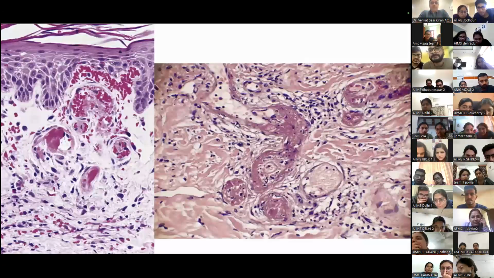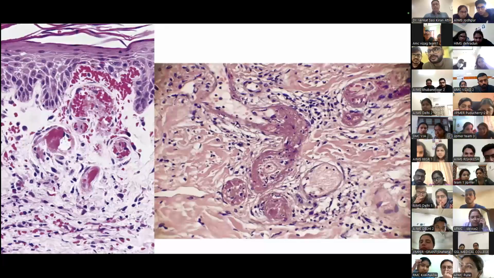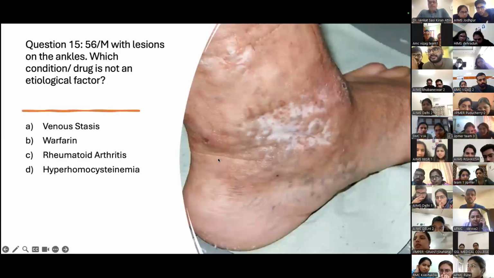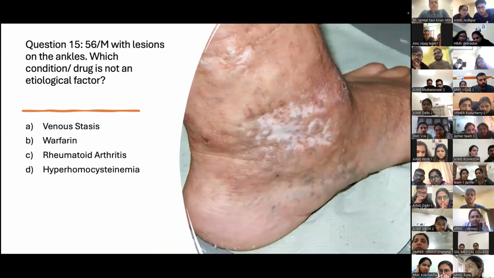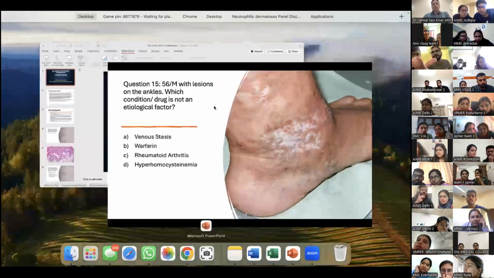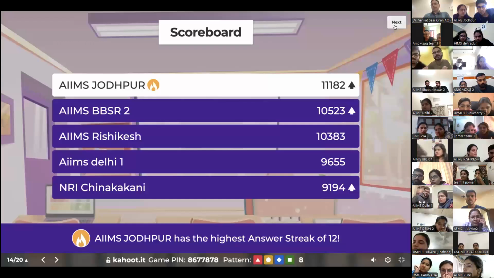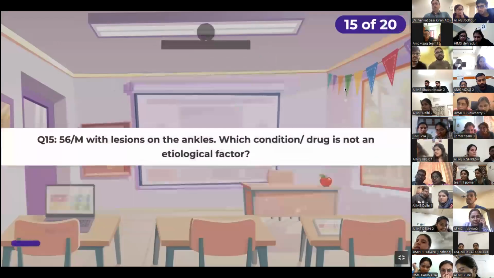Okay. So if you know the answer, you probably know it already. Otherwise, you will, but actually, I've given you a clinical picture as well, I think, to make this easy for you. There you go. So that's a clinical image. Which is not an etiological factor? Is it venous stasis, warfarin, rheumatoid arthritis, or hyperhomocysteinemia? So we'll go on to Kahoot because I don't want to give you time to Google.